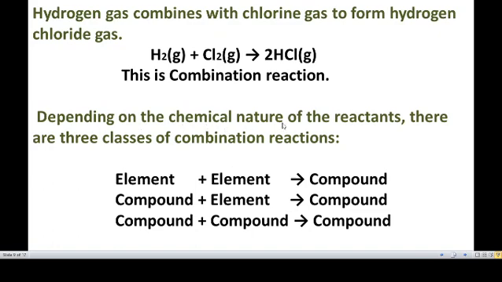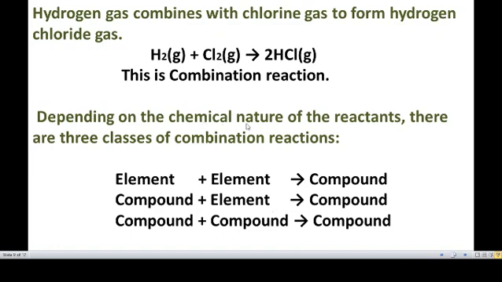Depending on the chemical nature of the reactants, there are three classes of combination reactions. First one, element plus element gives compound. Second one, compound plus element gives compound. Third one, compound plus compound gives compound.